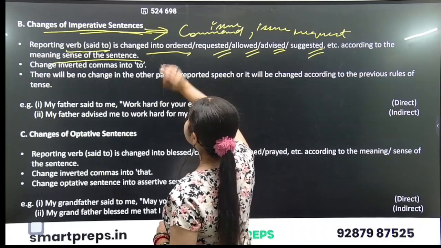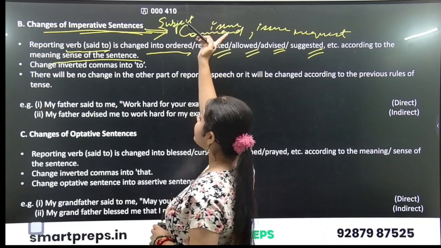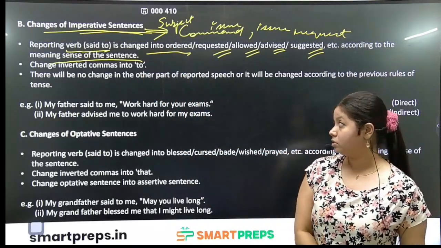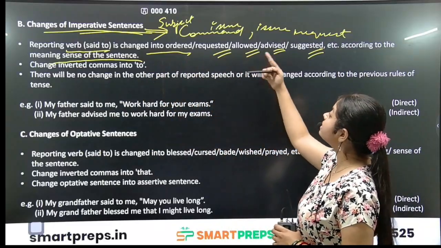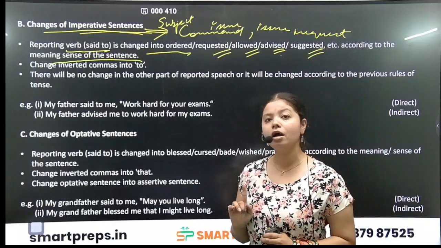Generally in imperative sentences, the subject is not mentioned, but there is an exception where the subject will be specifically mentioned. Okay, now reporting verb said to is changed into ordered, requested, allowed, advised, suggested, etc. according to the meaning sense of the sentence.